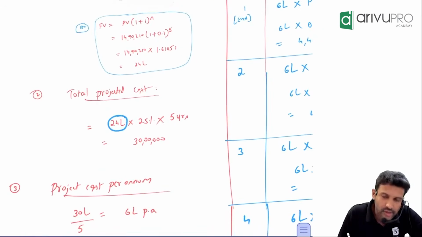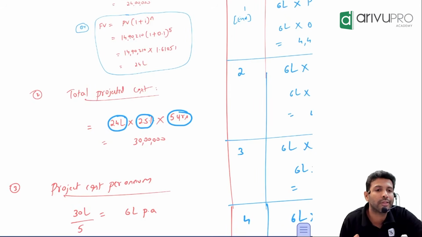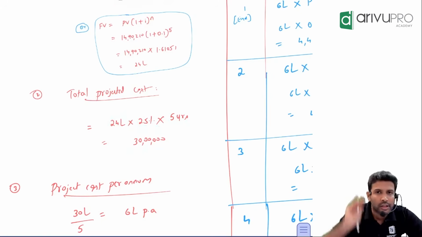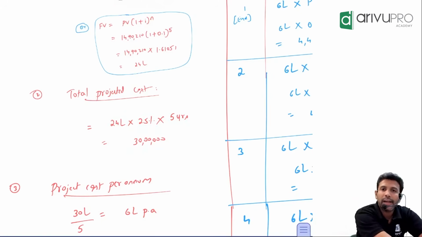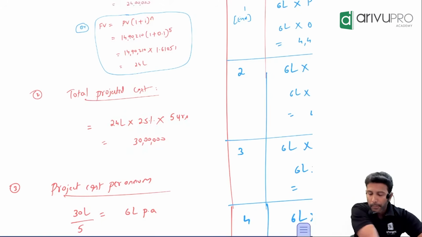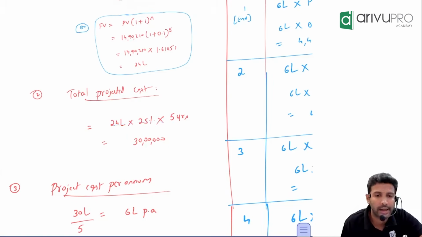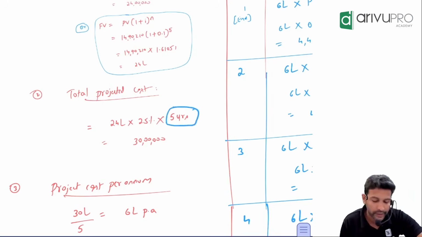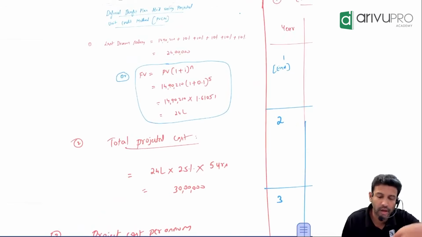24 lakh is the last drawn salary multiplied by 25%. How many years is the employee expected to serve? 5 years. Calculate. How much are you getting? 30 lakh. That means the company is expecting to pay a liability to this employee of 30 lakh. Now or at the time of retirement? When is that employee expected to retire? After 5 years. Still here all of us are on the same page.